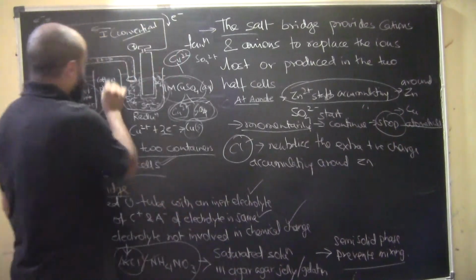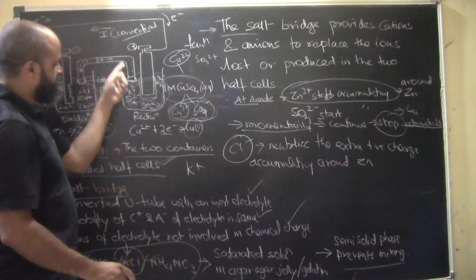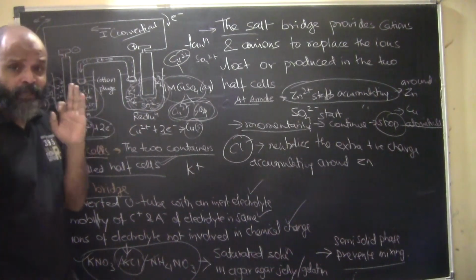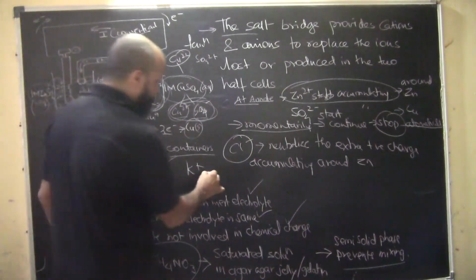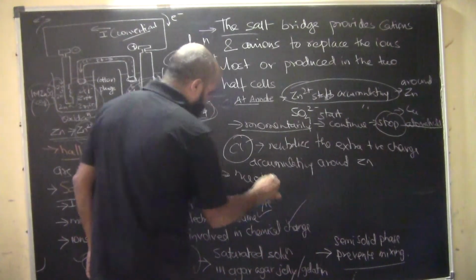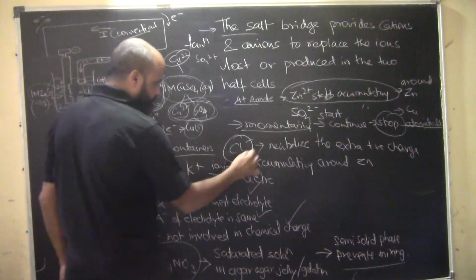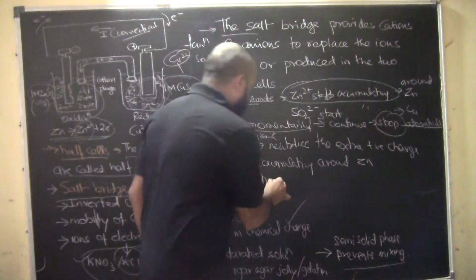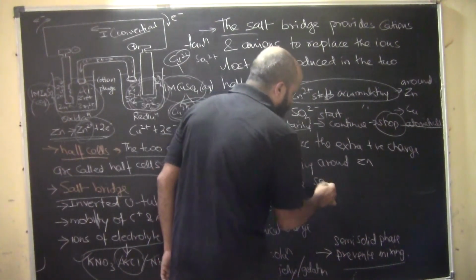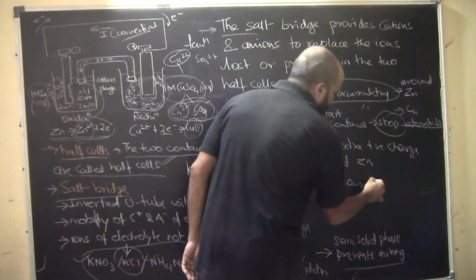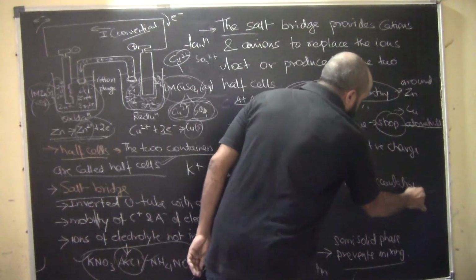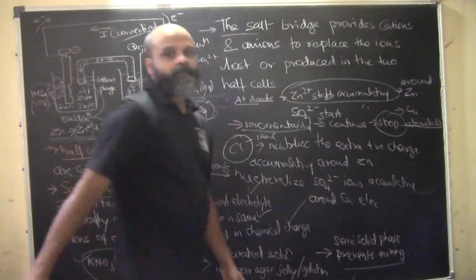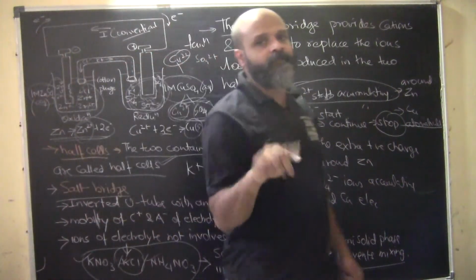And what will happen? K plus will start moving here. They are not taking part in a chemical reaction, they are just causing a neutralizing effect. This is a purely ionic effect. So K plus ions will neutralize the SO4 2 minus ions accumulating around the copper electrode. They are just causing the reverse effect of charge.